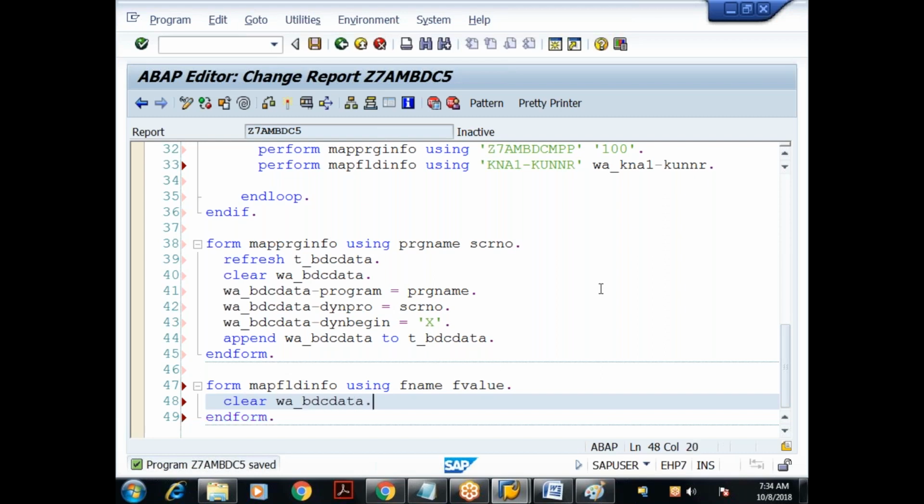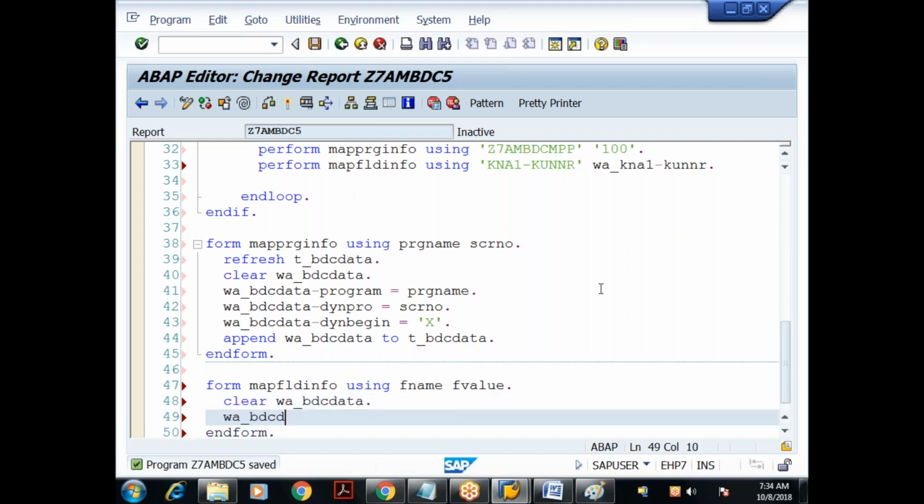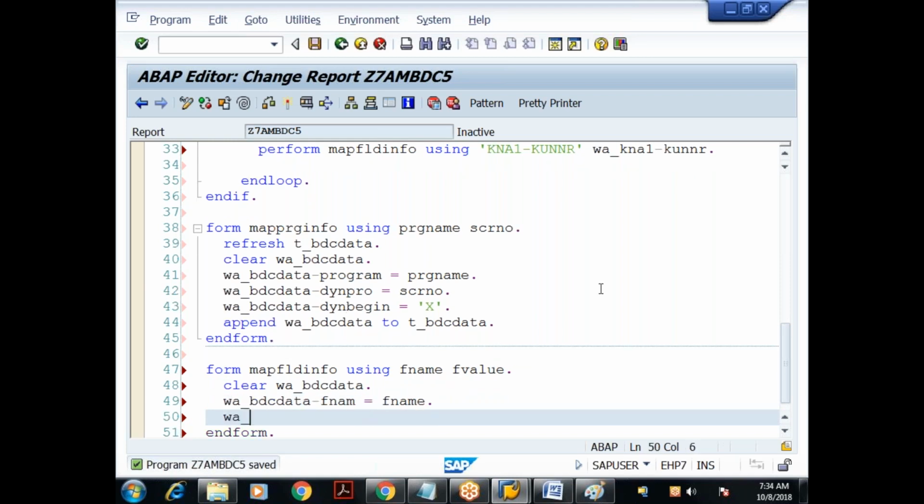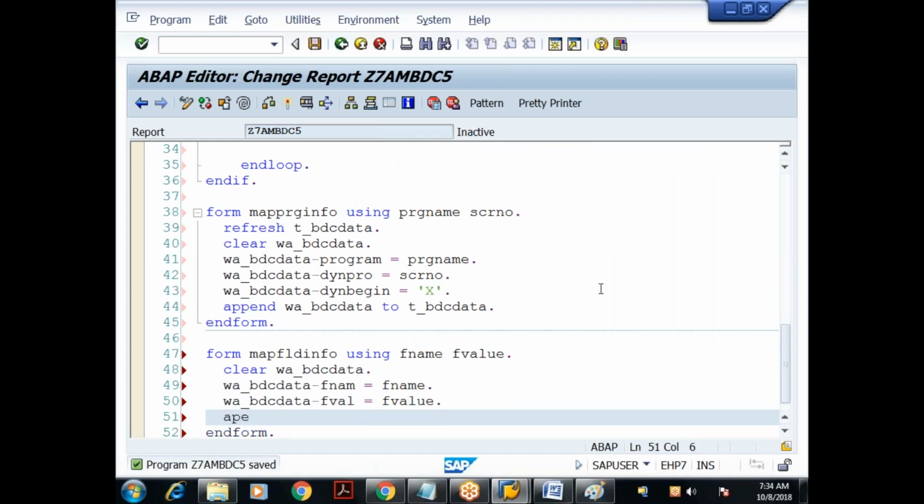Then same logic: I clear the work area. Then work area-FNAM, the fourth field in this BDC data, equals the field name. Then W_BDC_DATA-FVAL equals F_VALUE. Then append W_BDC_DATA to T_BDC_DATA, so I'm appending to the internal table.